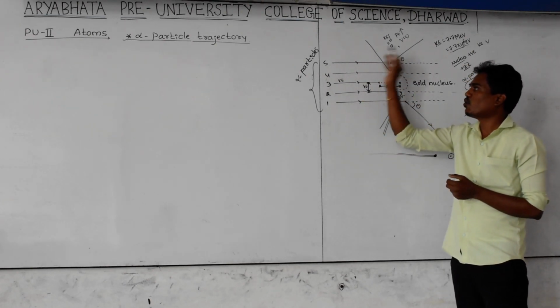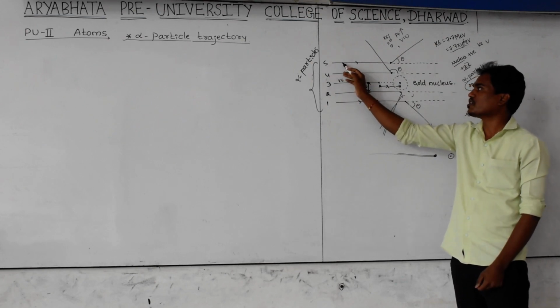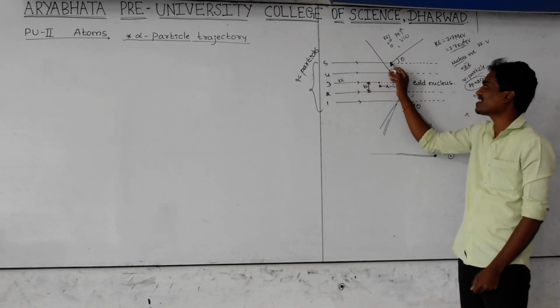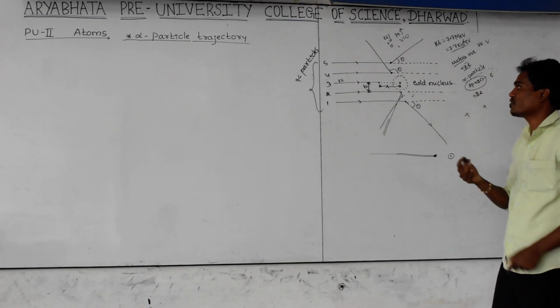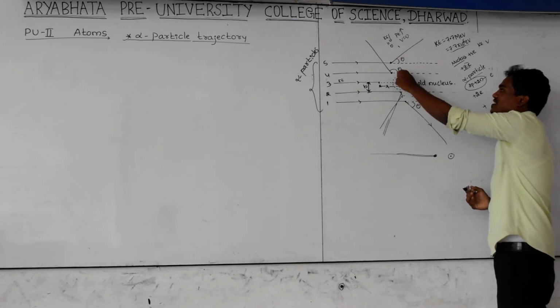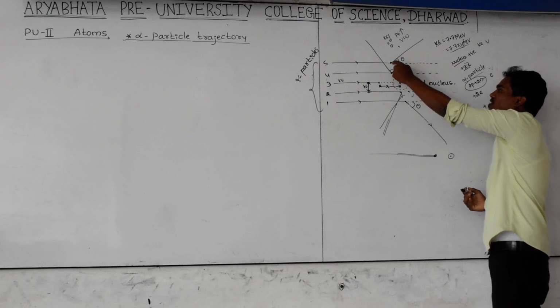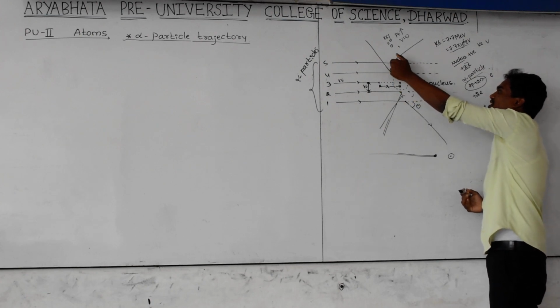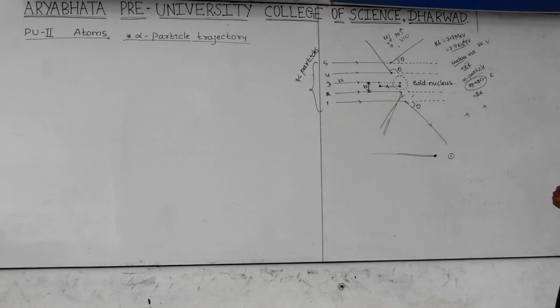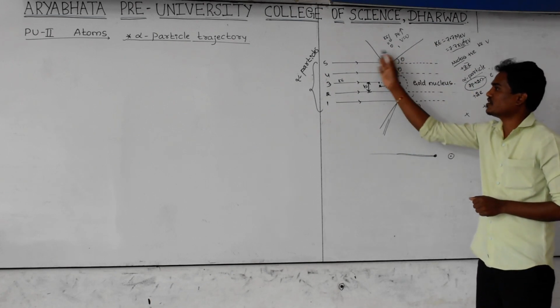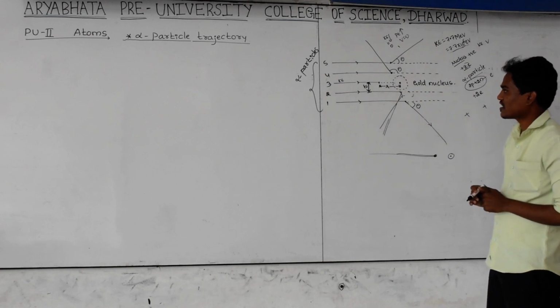The same is true for the fifth particle. The fifth particle is moving with the same kinetic energy, and kinetic energy goes on decreasing. Whenever it reaches this point, its kinetic energy becomes zero. As a result, potential energy becomes maximum, and it experiences electrostatic force of repulsion by the nucleus. That's why it is deflected in this direction with a scattering angle theta. And here this is the alpha particle trajectory.